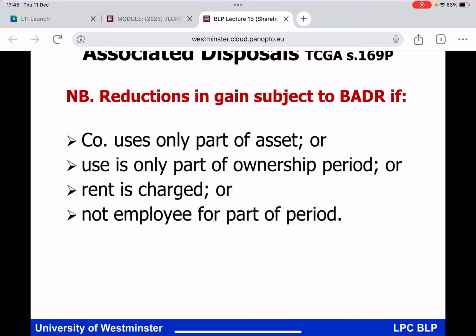For example, if the company's use of the business premises had only been for part of the ownership period. For example, if the shareholder in question had been charging rent to the company for use of the business premises. Or for example, where the shareholder had not been an employee for part of the period of use of the asset in question by the company. So in other words, everybody, in some circumstances, the amount of the gain eligible for BADA, where we dispose of the premises being used by the company, can be restricted by HMRC in the light of circumstances. Let's have an illustration of that, shall we?